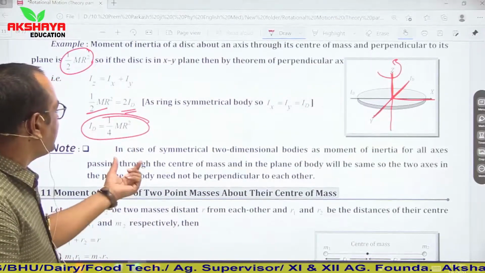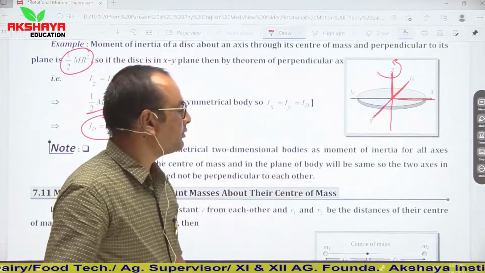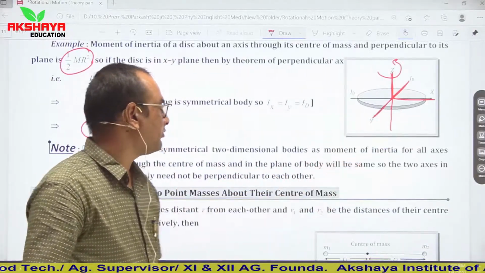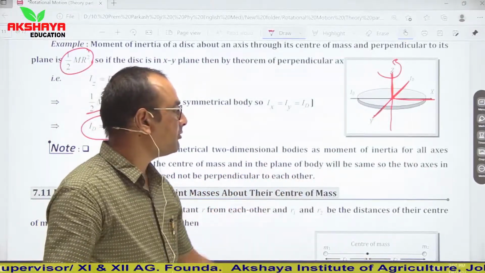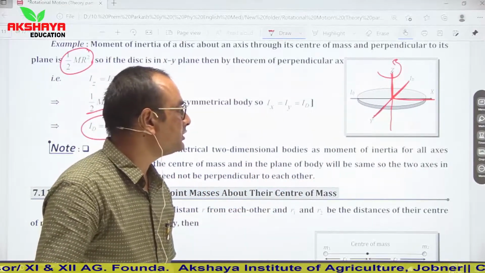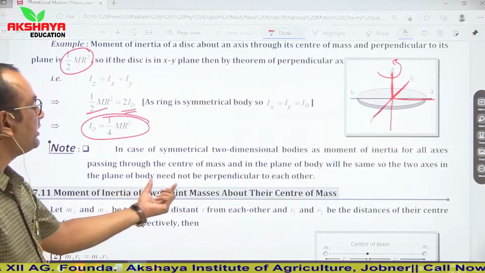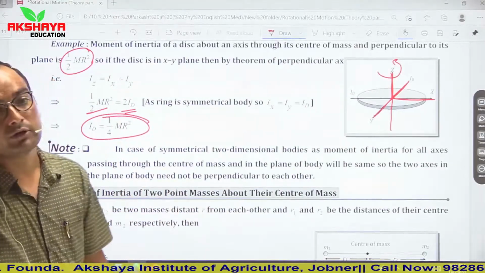Now see, in case of symmetrical two-dimensional bodies, the moment of inertia for all axes passing through the center of mass and in the plane of the body will be the same, so the two axes in the plane of the body need not be perpendicular to each other.